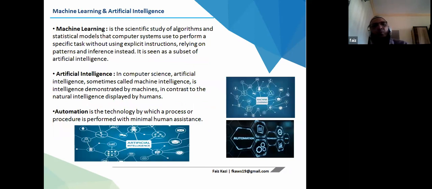As time goes, we are hearing about machine learning, artificial intelligence, and automation, right? So machine learning is the scientific study of algorithms and statistical models that computer systems use to perform tasks. Okay. Then we have artificial intelligence in computer science and so on. And automation is the technology by which a process or procedure is performed with minimum human assistance.